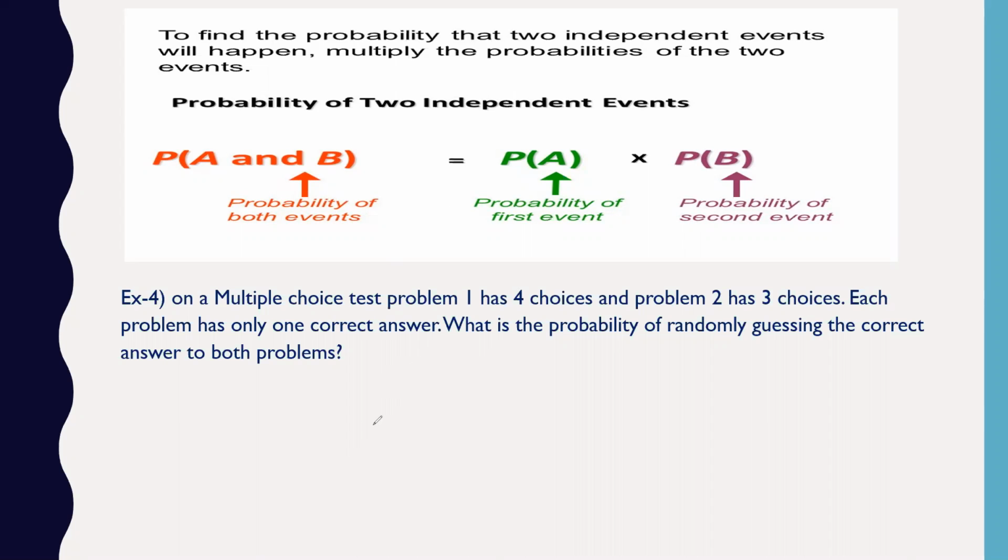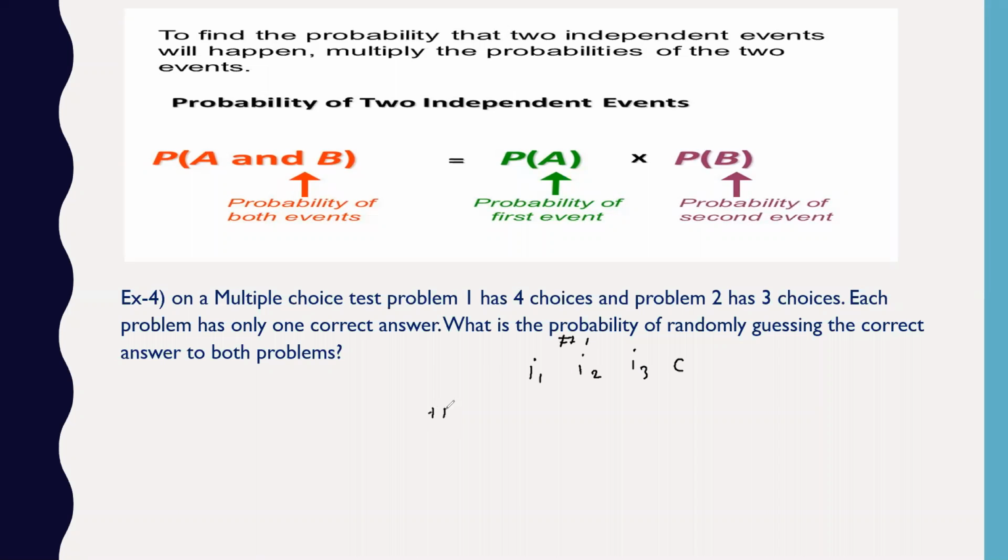So let me put it this way. Let's say problem number 1 has 4 choices. In that, let's say incorrect option 1, incorrect option 2, incorrect option 3, and then you have a correct option. So we have 4 options. Order does not matter. The correct option may be first, second, third, or fourth.